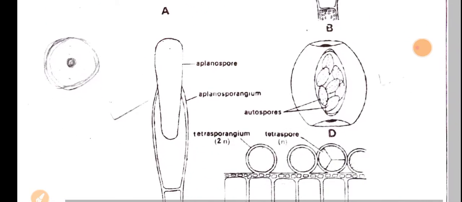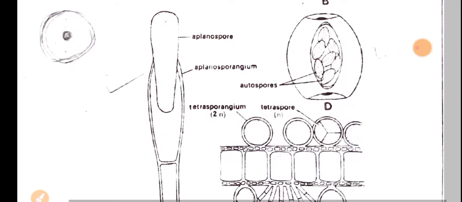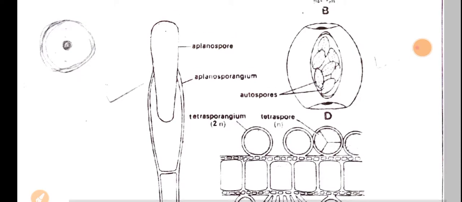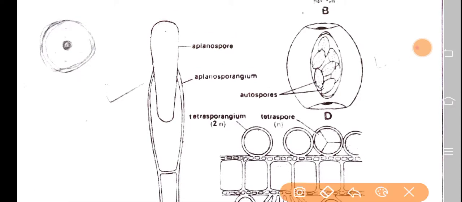And if you see the aplanospore, it contains a thick cell wall, and a few aplanospores contain thick walls, and these kind of aplanospores are also called hypnospores. Okay, so this is about aplanospores, and if you see the diagram here, this is the aplanospore.